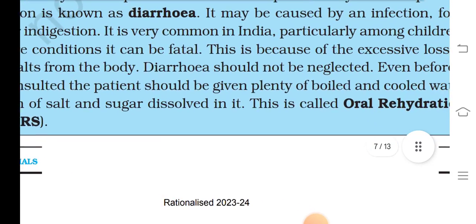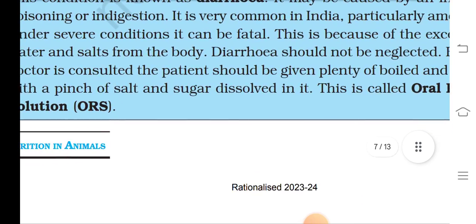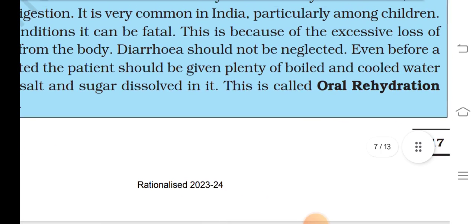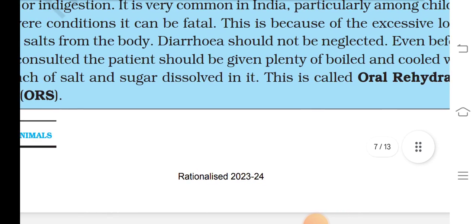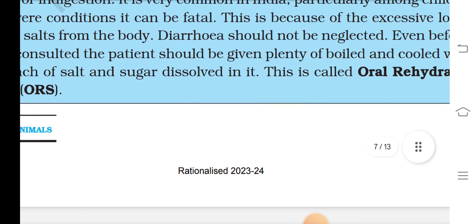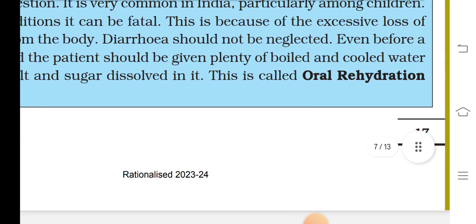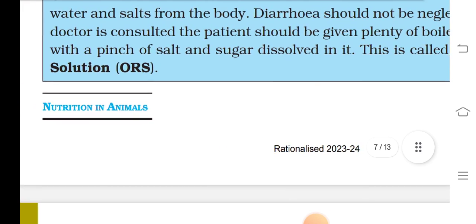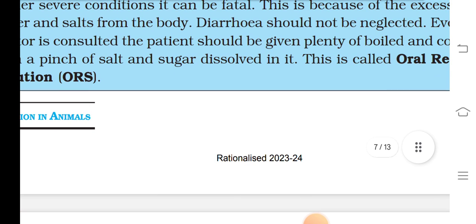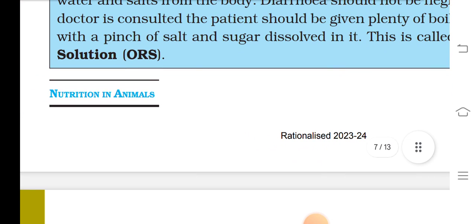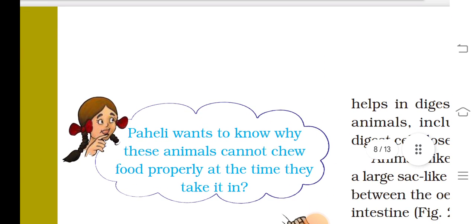It can be fatal. This is because of the excessive loss of water and salt from the body. Diarrhea should not be neglected. Even before the doctor is consulted, the patient should be given plenty of boiled and cooled water with a pinch of salt and sugar dissolved in it. This is called the oral rehydration solution, ORS.